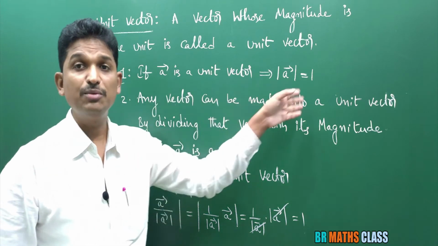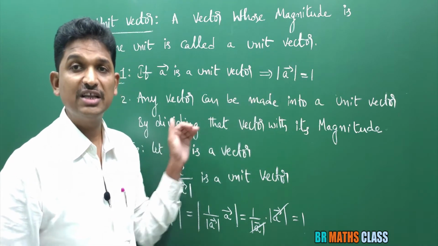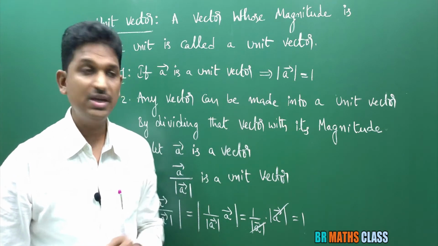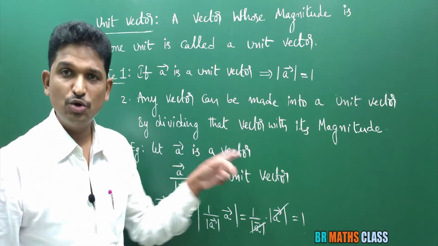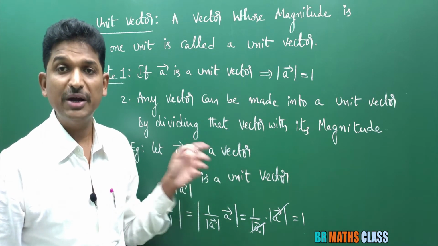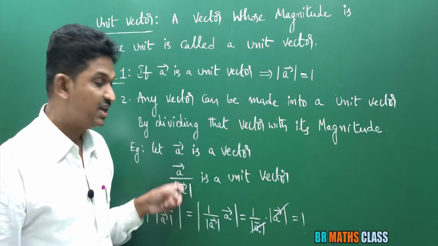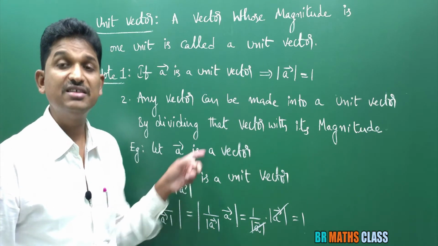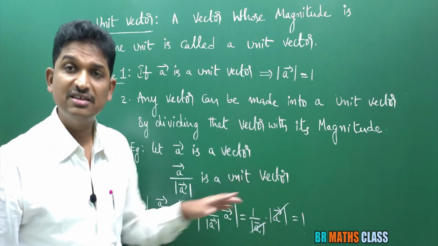Any vector can be made into a unit vector by dividing that vector with its magnitude. So here you see a bar is any vector. I don't know what its magnitude is, but I can make it into a unit vector. How? By dividing that vector with its magnitude. A bar divided by magnitude of a bar is a unit vector. Why? I just explained that.